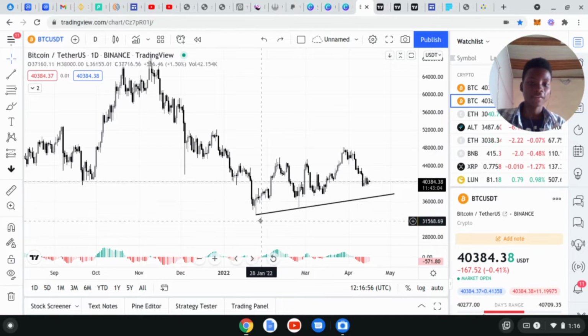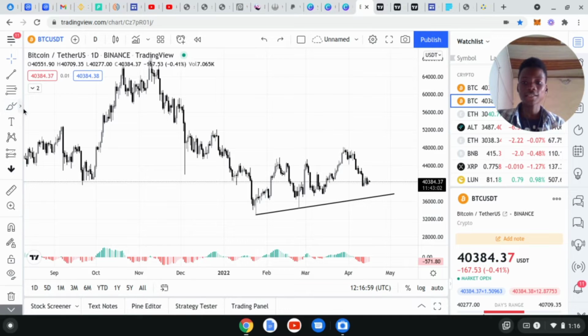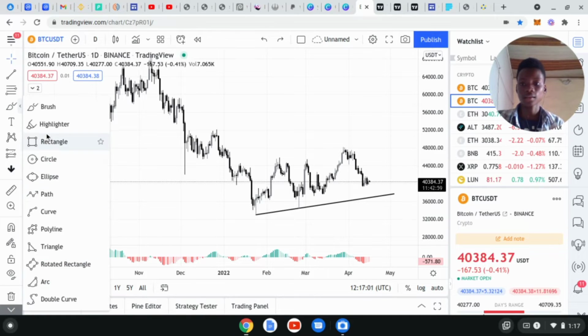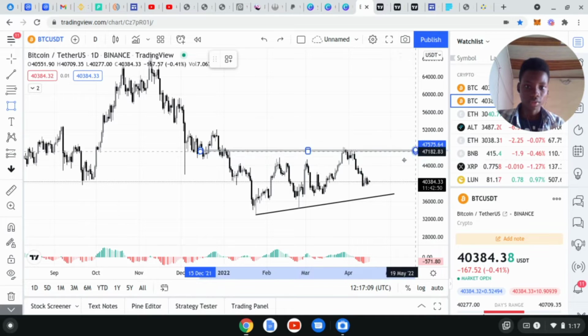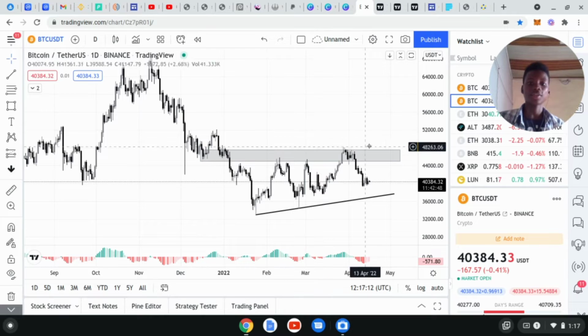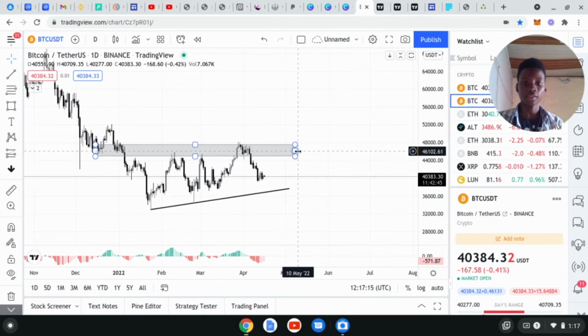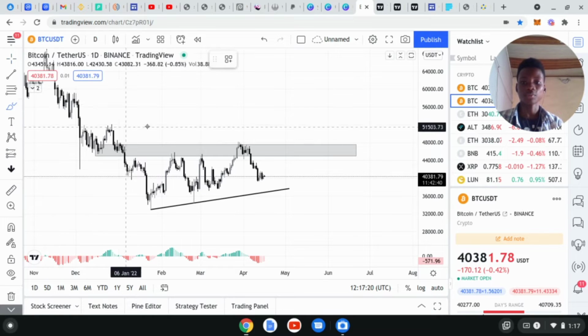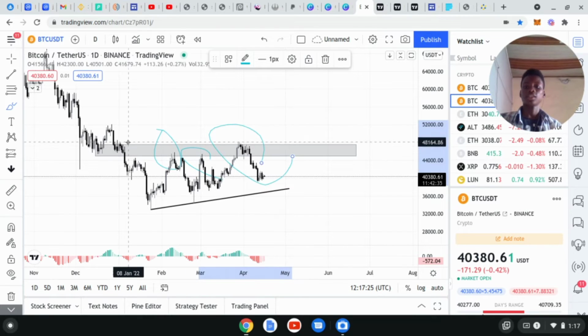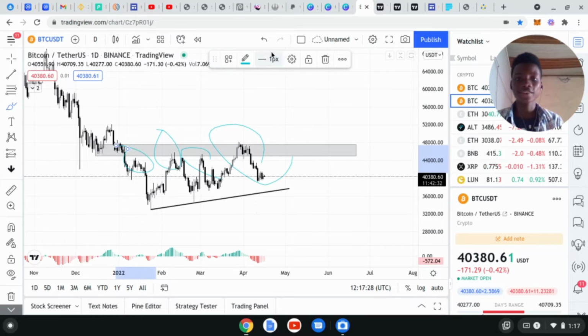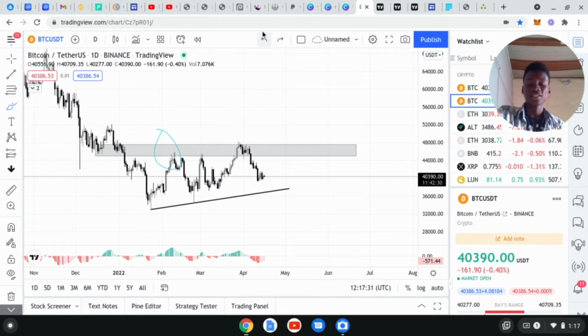So like I said, now we identify this little trend line going on here. We can see that this is a point that Bitcoin has refused to break. Let's just mark that piece out. Yes, we can see that this is a zone that Bitcoin has refused to break. It has tested this zone multiple times, and when I say multiple times, I mean 1, 2, 3, even 4 here. So this is a resistance that is difficult for Bitcoin to break, so it's a resistance that we should take note of.